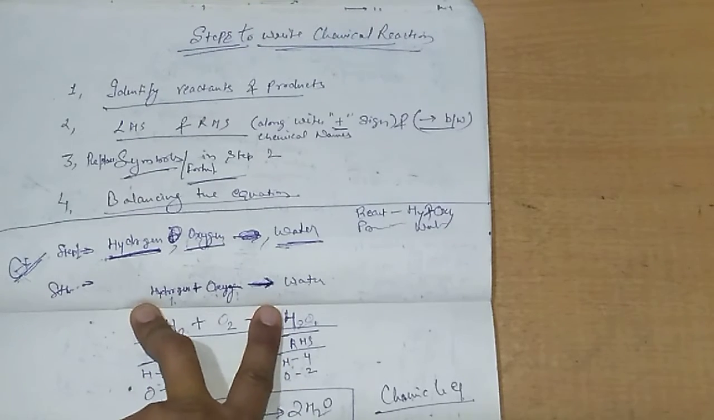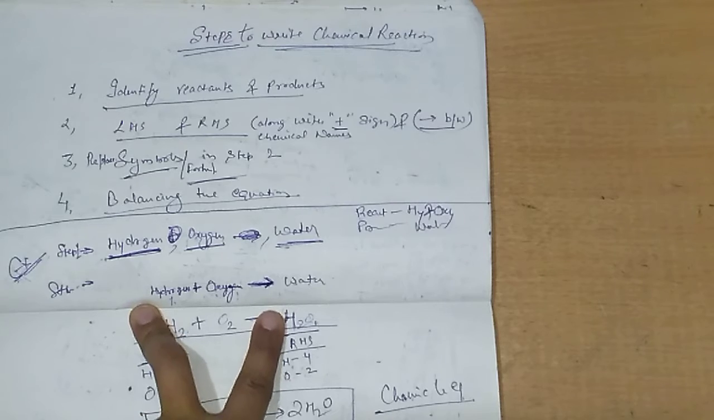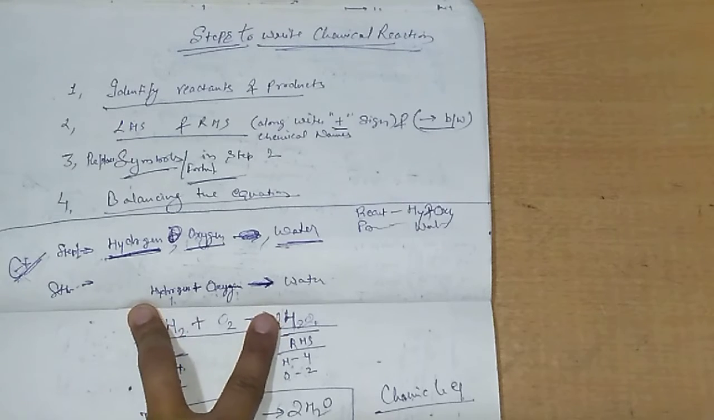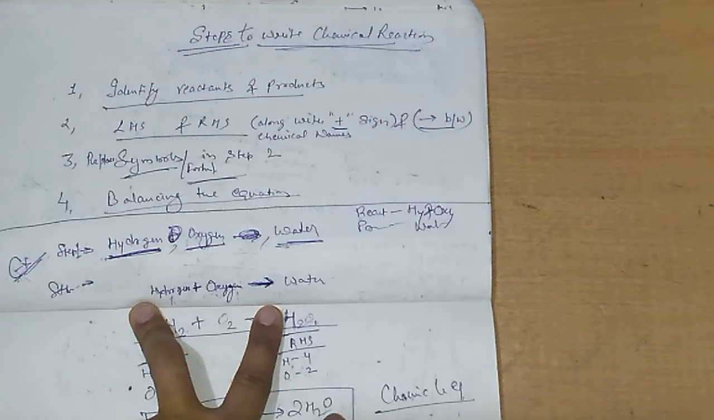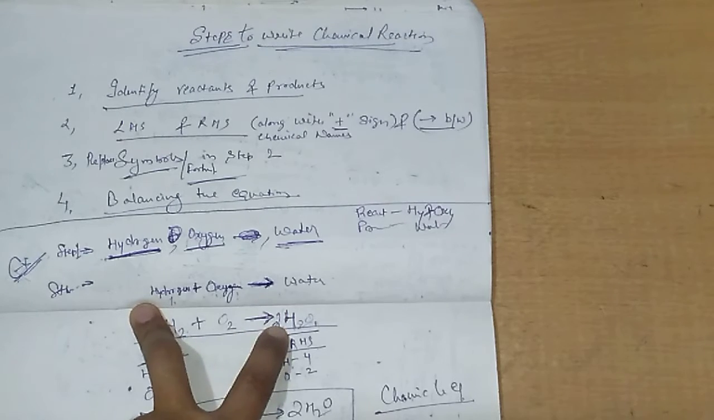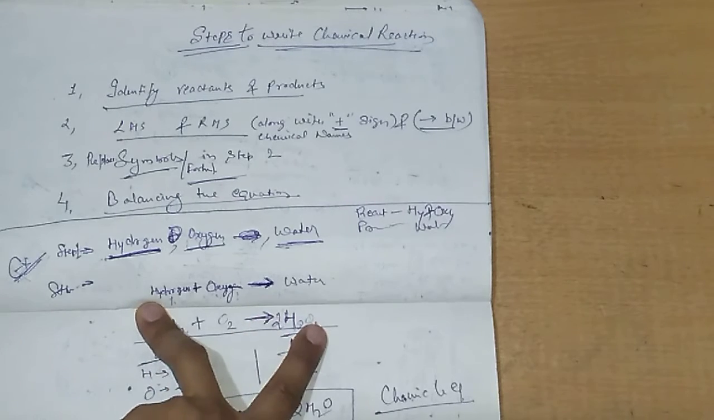Now, if we see carefully, after the third step, in the fourth step, hydrogen has 2 atoms at LHS and 2 atoms at RHS. It is balanced. Oxygen has 2 atoms at LHS but only 1 atom at RHS, so it is unbalanced and we need to balance it. LHS 2, RHS 1. To balance it, we need to add 2 over here, so it becomes 2.